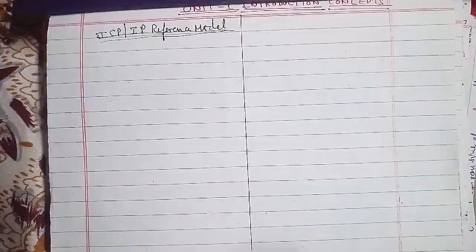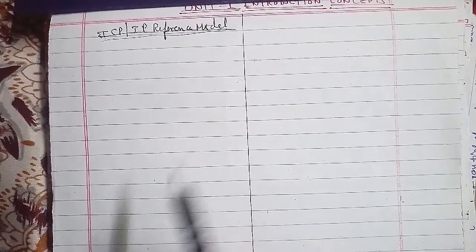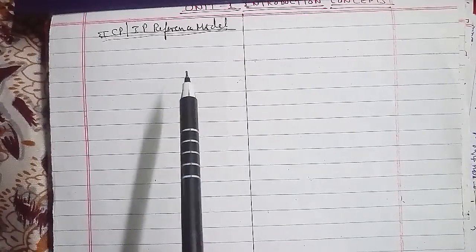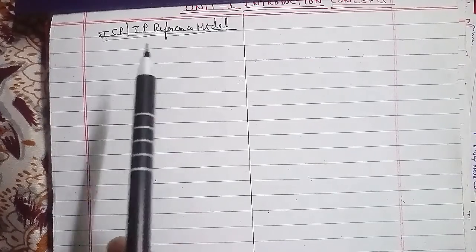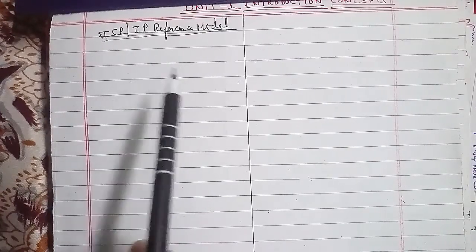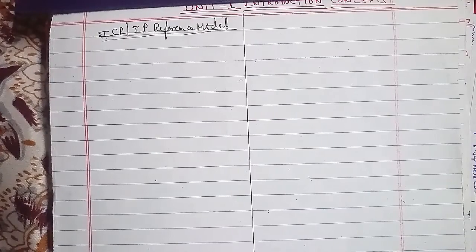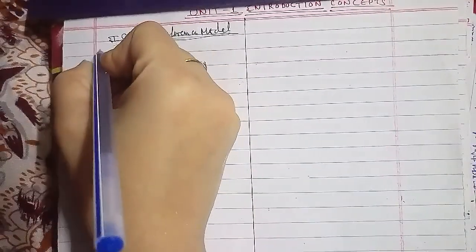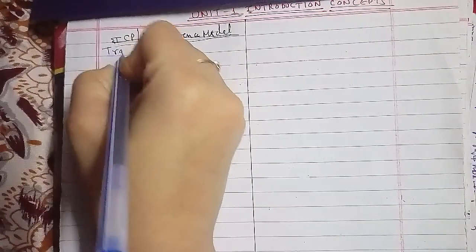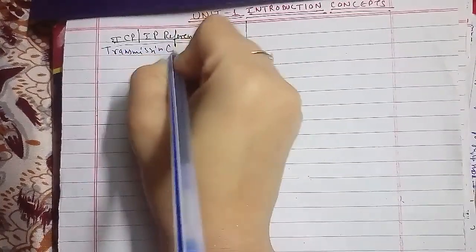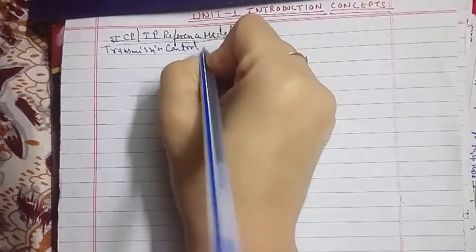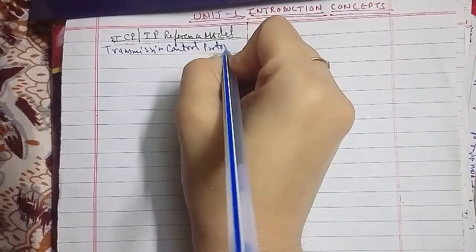TCP IP stands for transmission control protocol, internet protocol, that I will be writing for you. If you don't know, you can go through it. TCP stands for transmission control protocol, and IP stands for internet protocol.